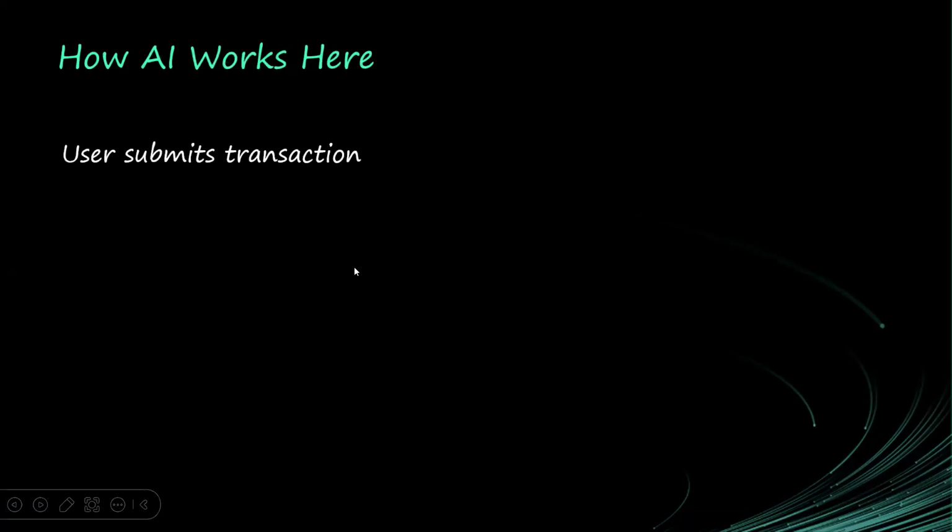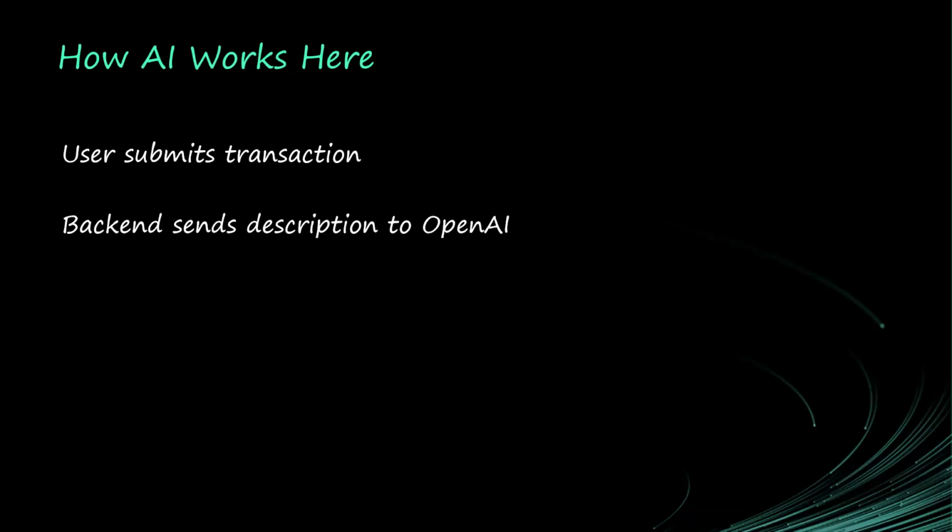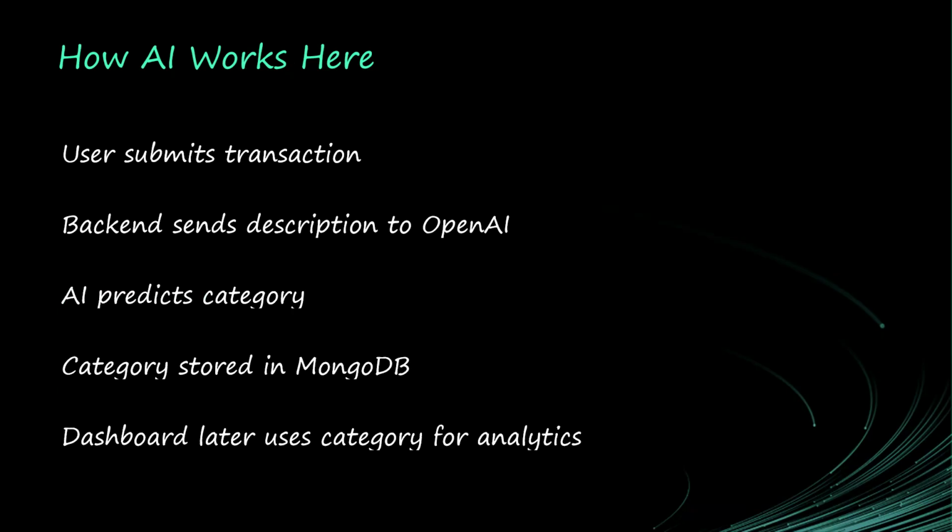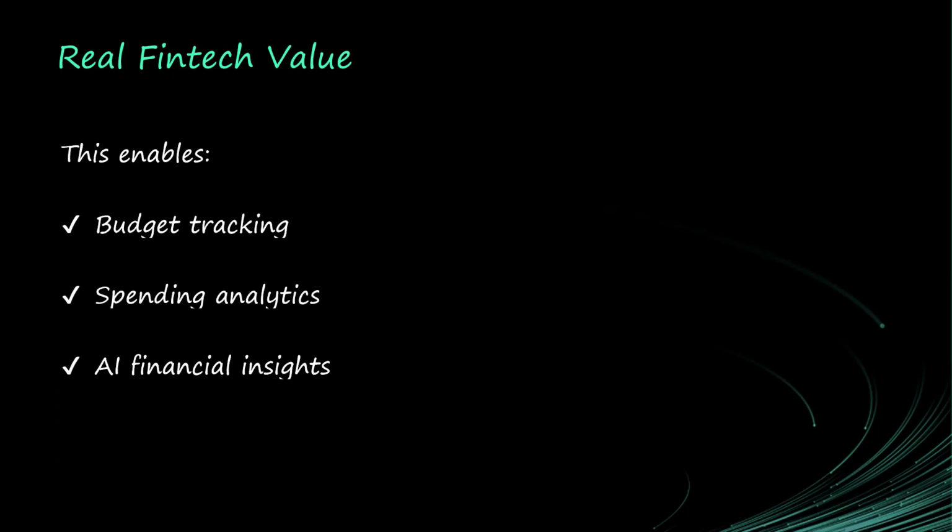Now, how does AI work here? When the user submits the transaction, our backend will take the description to OpenAI. The user is telling us the description of their transaction, so our backend will send the description to OpenAI. OpenAI will categorize it for us and predict the category. Then we'll take the category and store it in the database. This will be good for the dashboard for analytics, so that users can use it to know the kind of transactions they have been making. So in real fintech value, it helps in budget tracking, spending analytics, and AI financial insight.